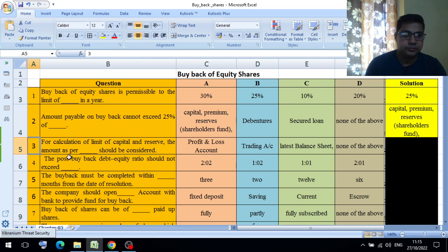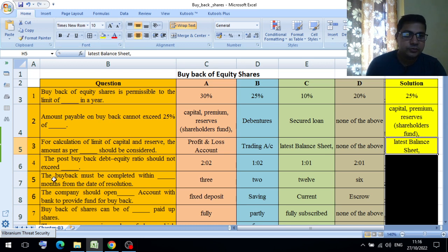Question number three: for calculation of limit of capital and reserve, the amount as per dash should be considered. Option A profit and loss account, option B trading account, option C latest balance sheet, option D none of the above. Here the answer will be latest balance sheet.